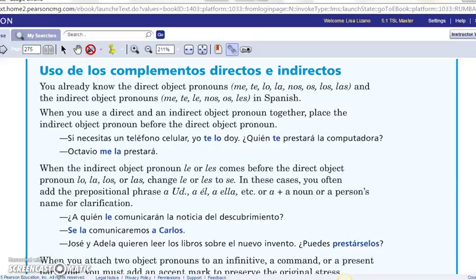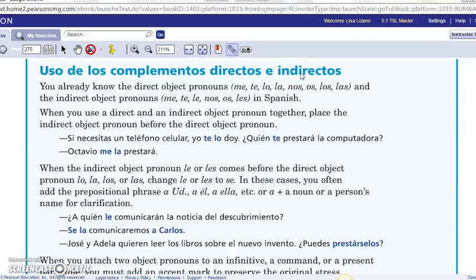Buenos días, clase. Esto es la gramática de capítulo 6, la segunda parte. La página en el libro es 275. El título de esta lección gramática se llama Uso de los complementos directos e indirectos.